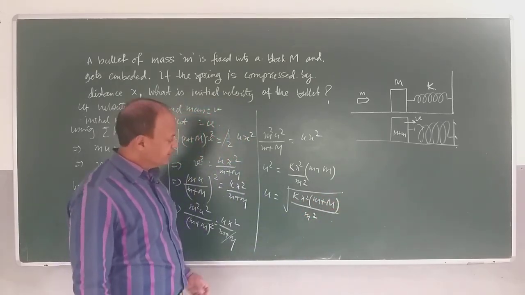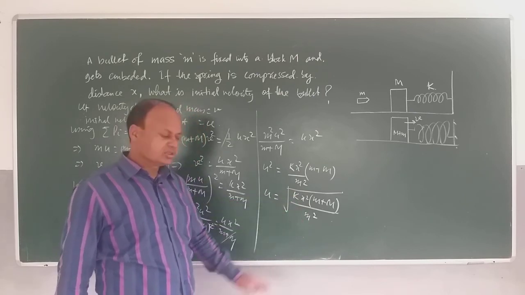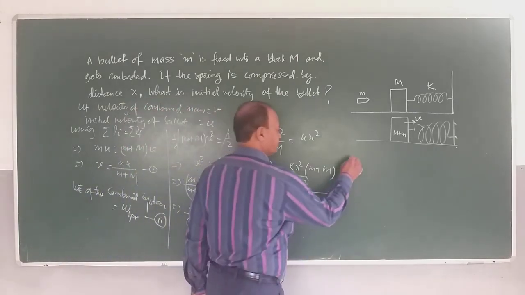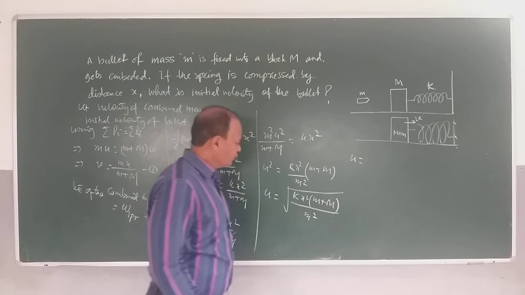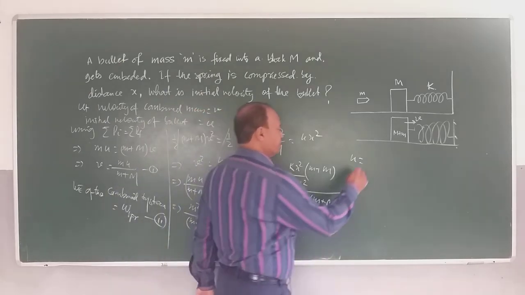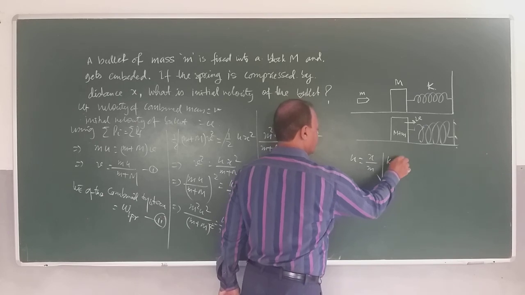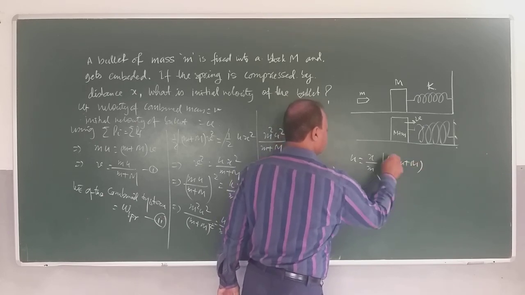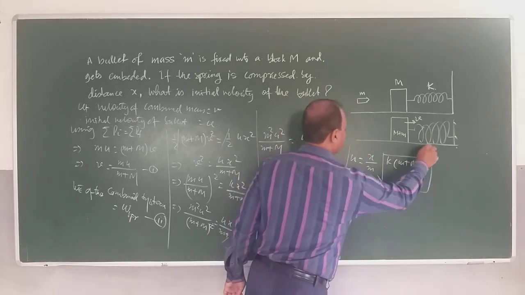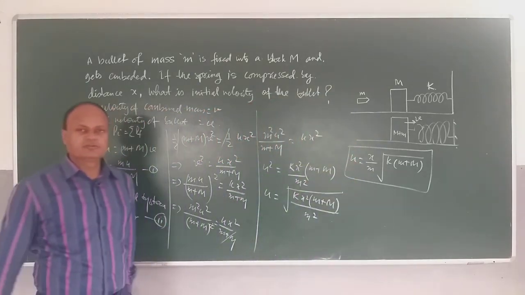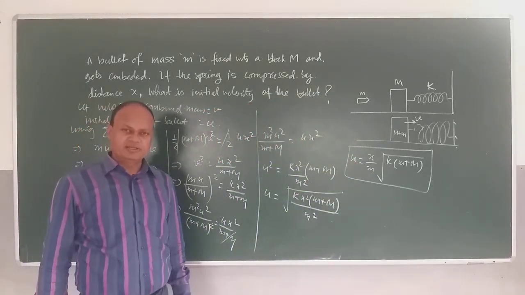So you can see x by m will come out of the root. So U will be equal to x by m root over K into (small m plus capital M). So this is the initial velocity of the bullet with which it has been fired.